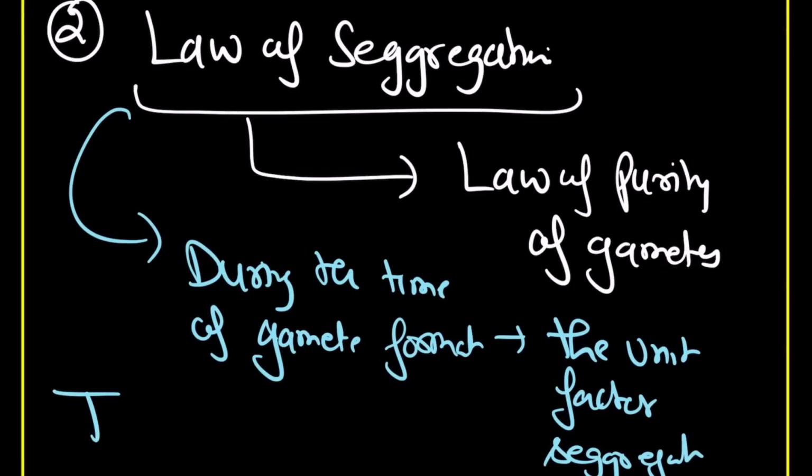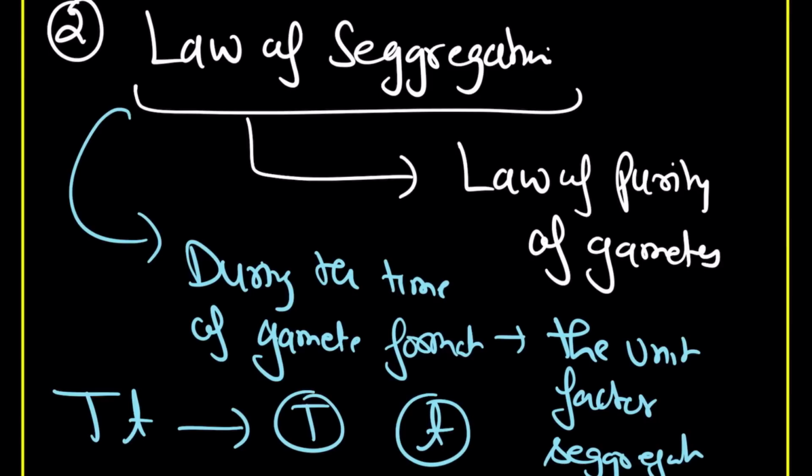When we perform self-fertilization, capital T and small t were present within the genotype, but during gamete formation they segregate. Capital T and small t segregate, and they are present in different gametes.